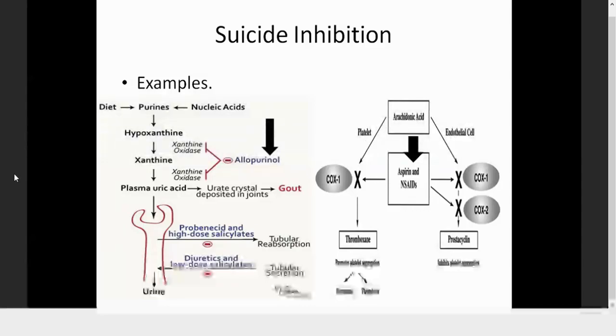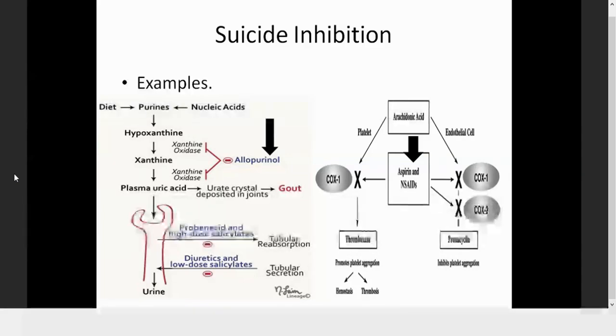So these are the two examples of drugs: allopurinol for inhibiting xanthine oxidase, given in hyperuricemia, where the hyperuricemia has a metabolic cause only, and aspirin given to inhibit COX-1 and COX-2. See, COX-1 and COX-2 have two very different functions. There are a number of drugs which are designed so that only COX-1 could be inhibited or only COX-2 could be inhibited, that are known as celecoxibs.